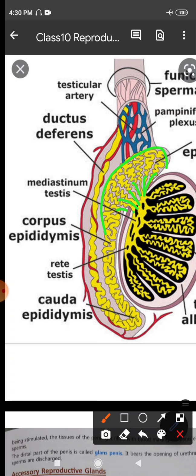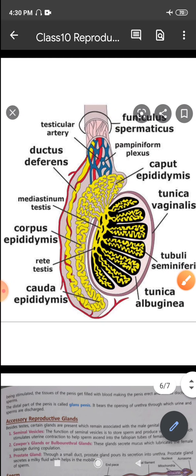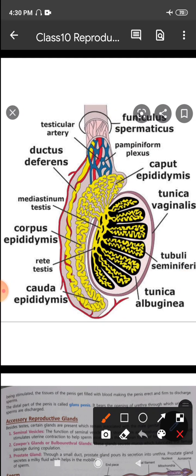Now if we look at this epididymis, you will see it is located on the testes region, on top of this, right? The part that is broader and on top is known as the caput epididymis or the head of the epididymis.